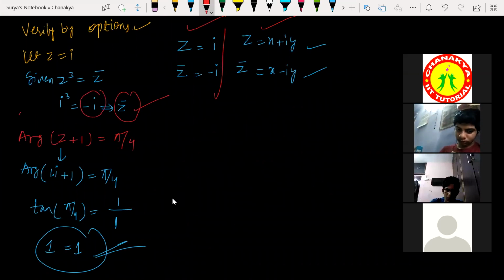So argument, given argument of Z plus 1 is equal to pi by 4. Argument means theta, I know that, which means tan theta is equal to the imaginary part of the complex number divided by the real part of the complex number. So imaginary part is 1 and real part of the complex number is also 1. So tan pi by 4, which is going to be 1, is equal to 1. So 1 is equal to 1 I'm getting over here. So the given complex number, whichever I have chosen, that is absolutely right here. Getting my point?